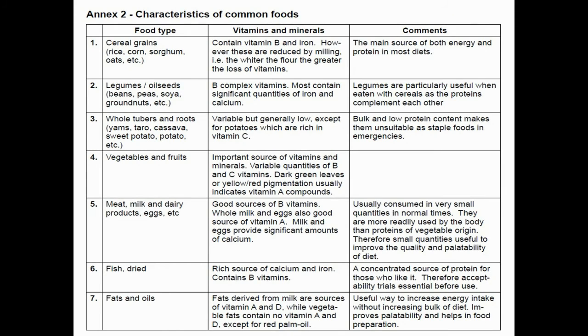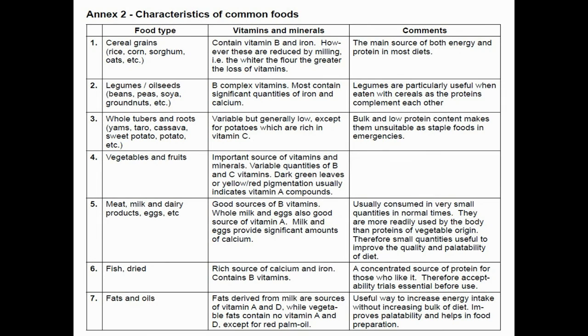This chart, this tabular column, depicts what the food types are, what vitamins and minerals they contain, and what the comments are behind this. For example, if we talk about cereal grains, what vitamins and minerals are present in them? The first is food types, which includes cereals and grains. Cereals and grains means we will be taking large amounts of rice, corn, sorghum, oats, etc. They contain vitamin B and iron.